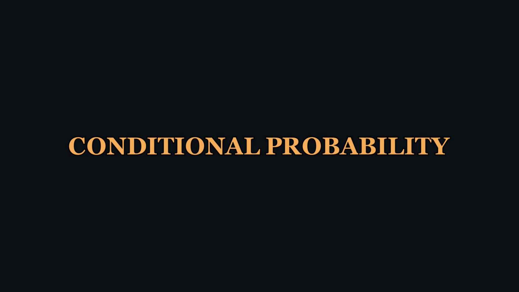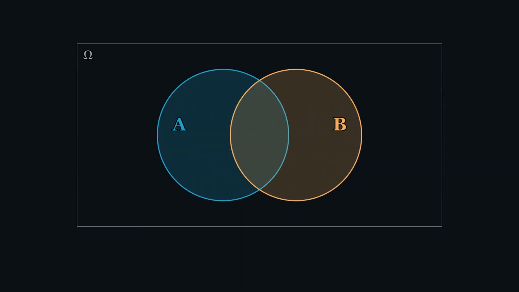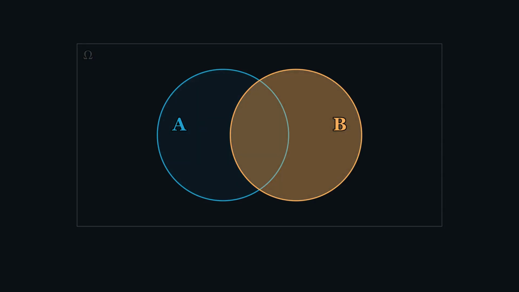Now here's where things get interesting. Suppose we have two events, A and B. They can overlap. Some outcomes belong to both A and B. Conditional probability asks, if we already know that B happened, what is the probability that A also happened? The key insight is this: when we learn that B happened, our universe of possibilities shrinks. Instead of considering everything, we only consider outcomes inside B. The probability of A given B equals the overlap, P of A intersection B, divided by the total probability of